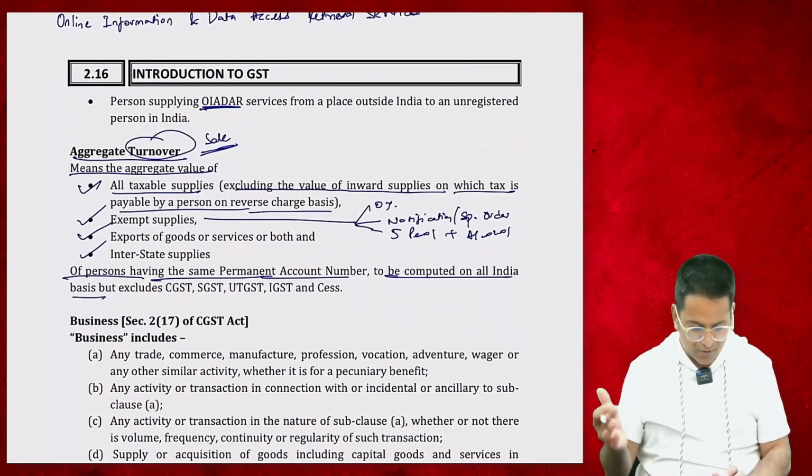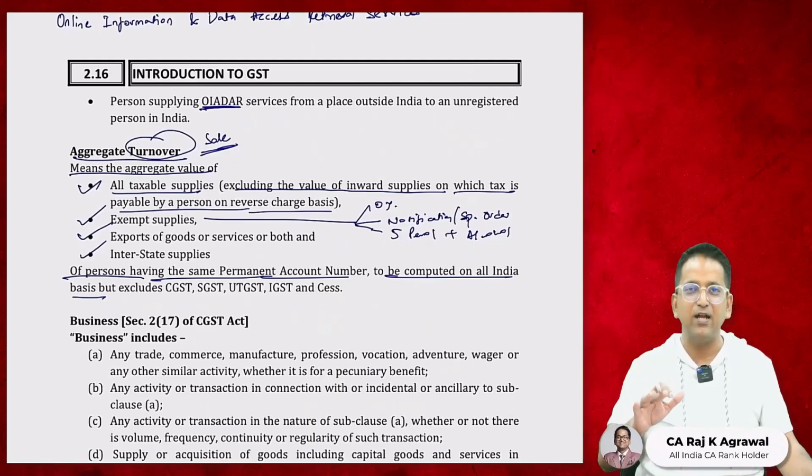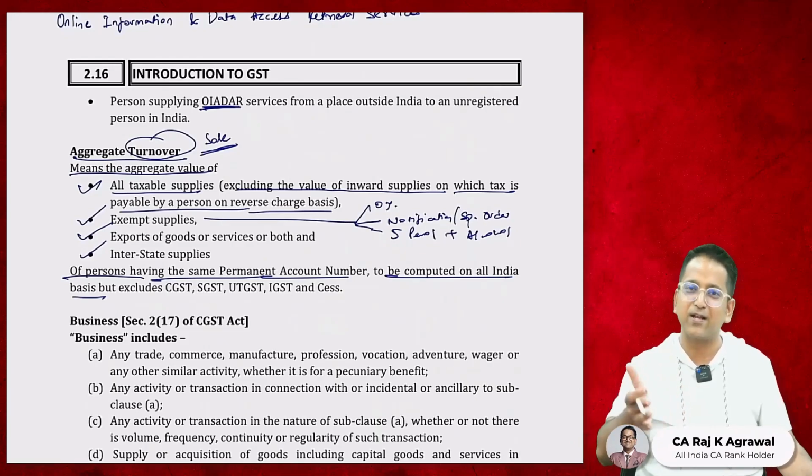Okay? So in today's class, how many definitions did we see? 4 definitions were seen. Of India, of person, of taxable person, and of aggregate turnover. In the next class, we will see more definitions. We have to see lot of definitions in GST.